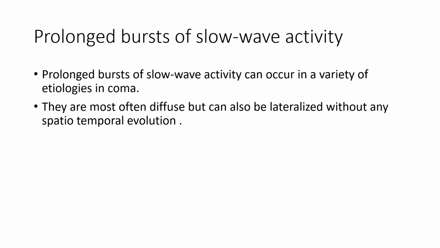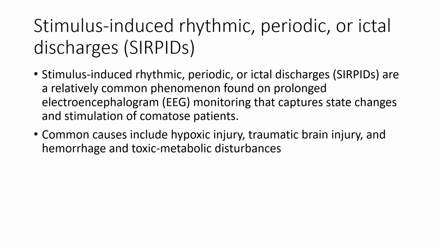It tends to occur in the frontal region in adults and in the occipital region in children. Now, prolonged bursts of slow wave activity. Prolonged bursts of slow wave activity can occur in a variety of etiologies in coma. They are most often diffuse but can also be lateralized without any spatiotemporal evolution.